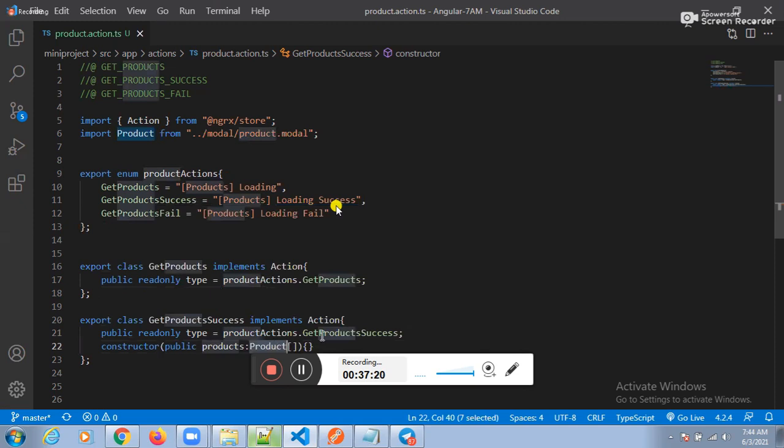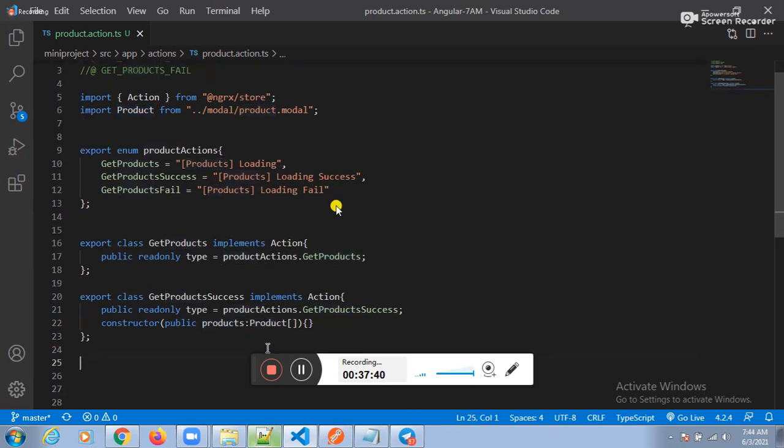Listen carefully. If the second action is implemented successfully, are you getting the result? Yes, sir. That result we need to store into which variable? The products variable. Fine. What is the data type? The POJO class. Fine. Next one, guys. And one more point. Can you tell one more point here?